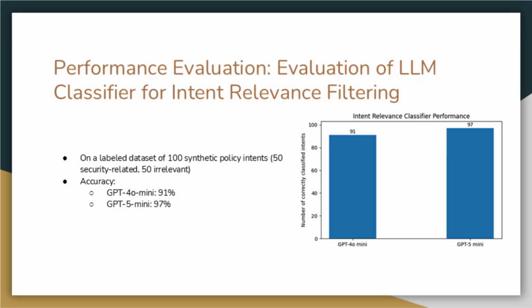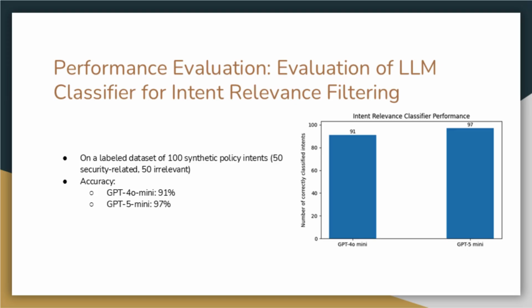Lastly, we checked the evaluation of the LLM classifier for intent relevance filtering, and it does well as expected. For 100 policy intents, GPT-4o mini gave 91% accuracy, while GPT-5 mini gave an accuracy of 97%.